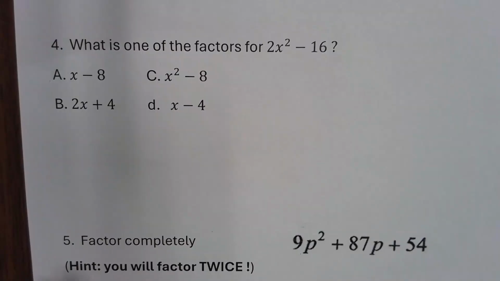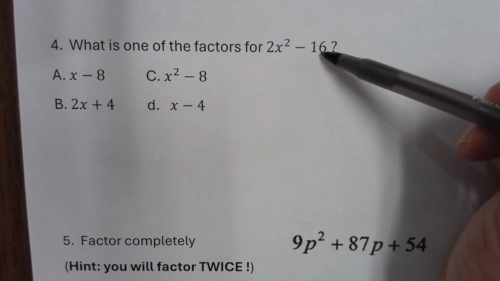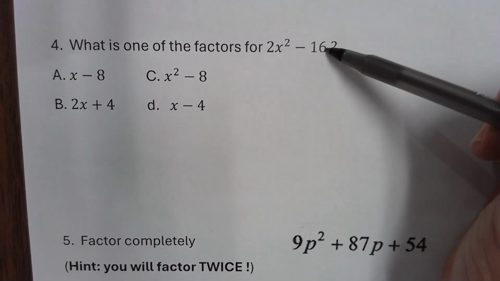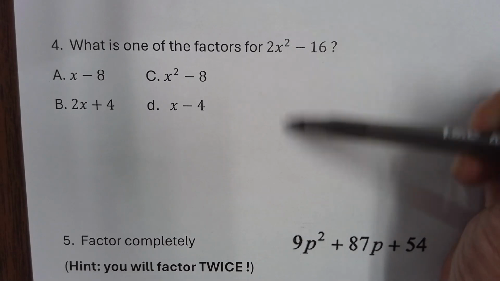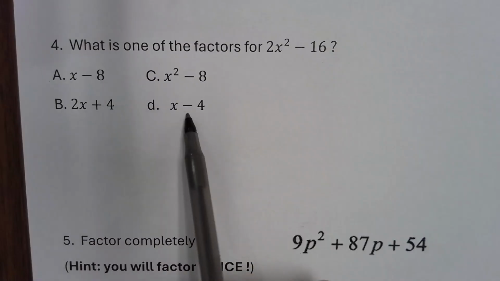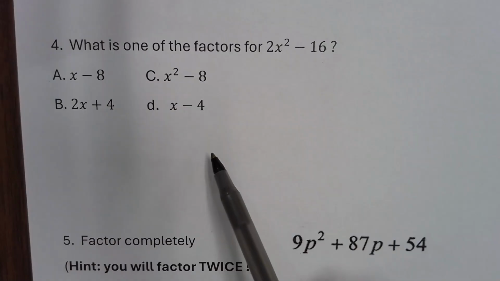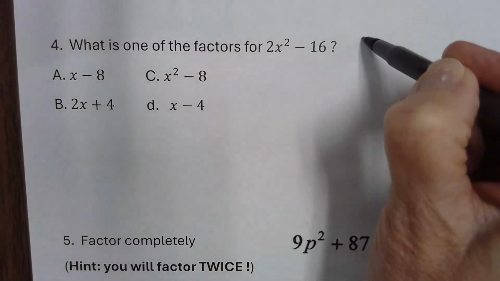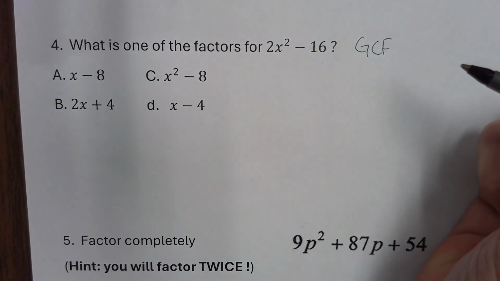Y'all, this was actually very tricky. The reason why it's very tricky is because I tried to trick you. I wanted you to think this was difference of two squares, because 16 is a perfect square and it breaks down into 4 and 4, x squared is a perfect square. But y'all, 2 is not a perfect square. So a couple of these answers I put up here thinking you would think this is difference of two squares. Okay, but this is actually the greatest common factor method. That's all we got here, folks, is the greatest common factor. Now, what's the greatest common factor?